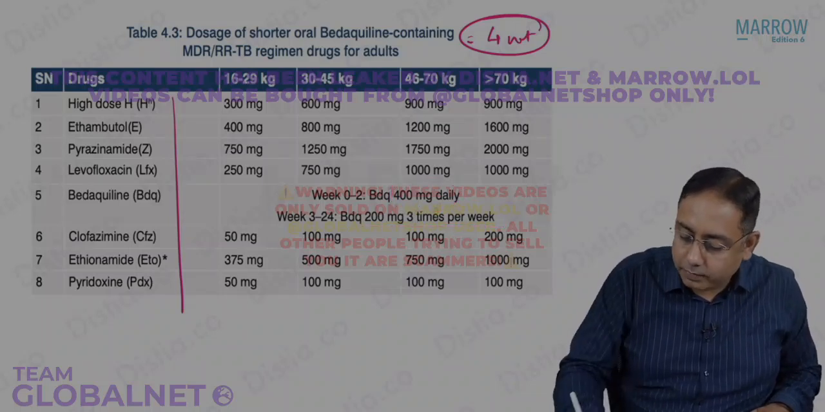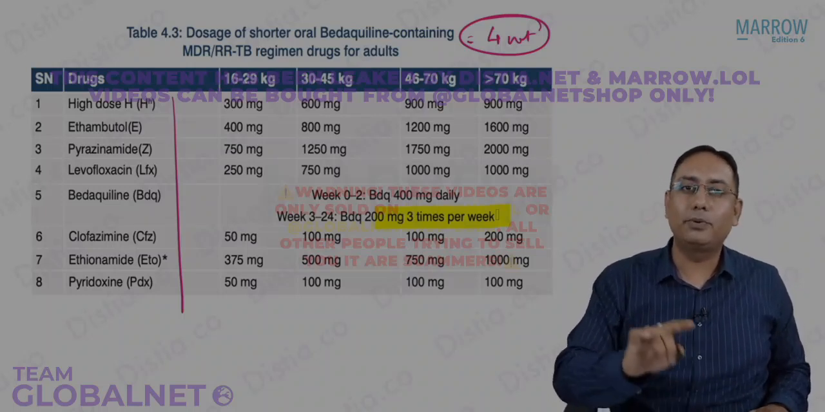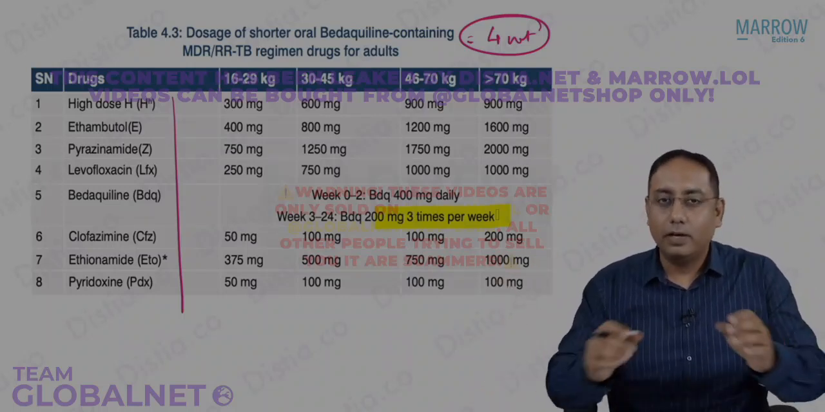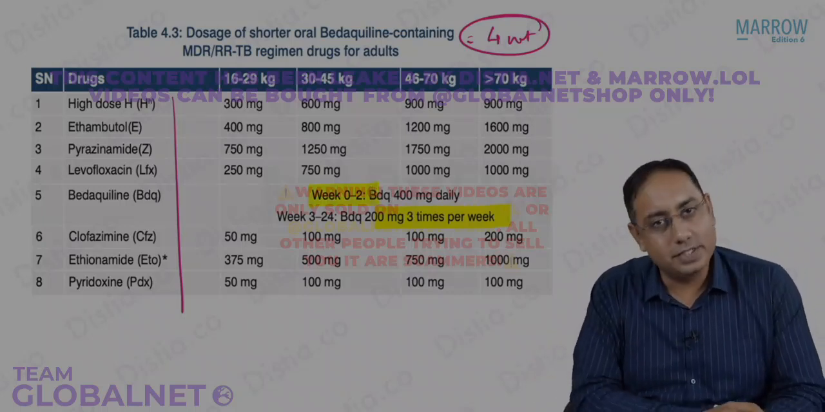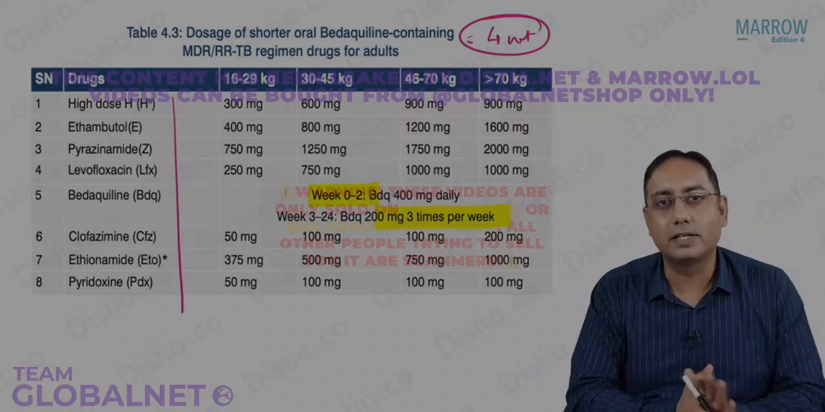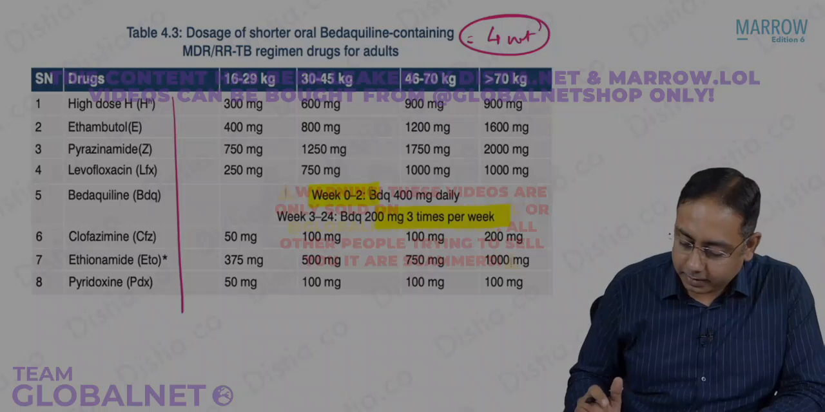It is the only drug which is not given daily. Other drugs are all daily except bedaquiline. Bedaquiline is given 3 times a week after the second week. For the first 2 weeks, it is given as a daily dose of 400 milligrams. Otherwise, it is on a 3 times weekly dose.